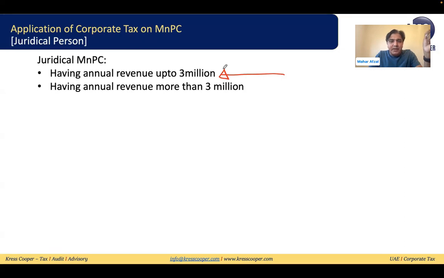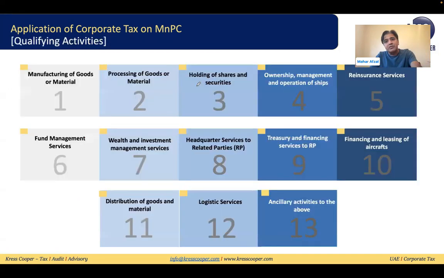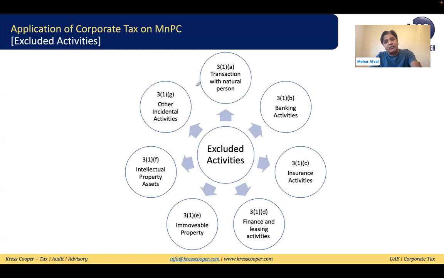So if the juridical persons, either they are on the mainland or they are in the free zone, and their revenue is up to 3 million dirham, they can apply for small business relief. And if their revenue is more than 3 million dirham, for juridical resident persons making income of more than 3 million dirham, the law says it depends on whether they are located within the free zone or out of the free zone.